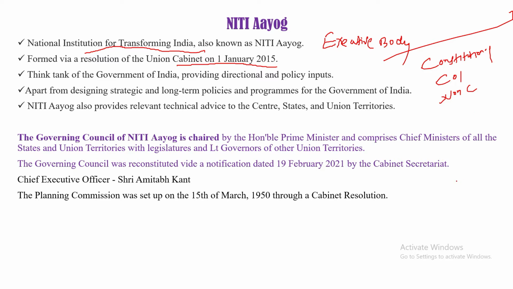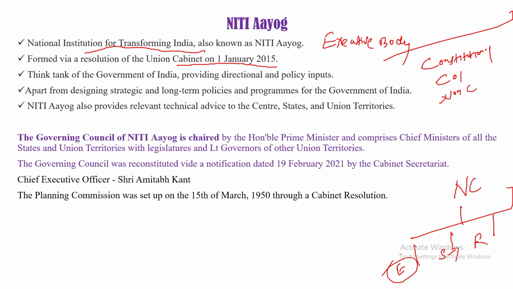When you say non-constitutional, there are three types: executive, statutory, and regulatory. Statutory bodies are made by laws or statutes, like SEBI, because we have the SEBI Act 1992, or NGT, the National Green Tribunal, under the NGT Act 2010. Then you have regulatory bodies like the RBI, under the RBI Act 1934.